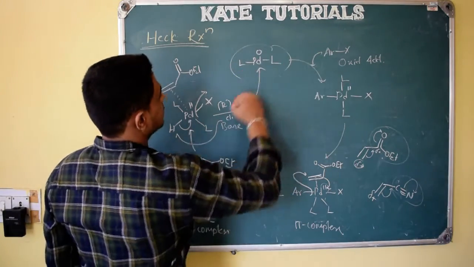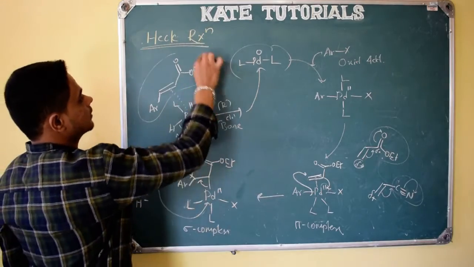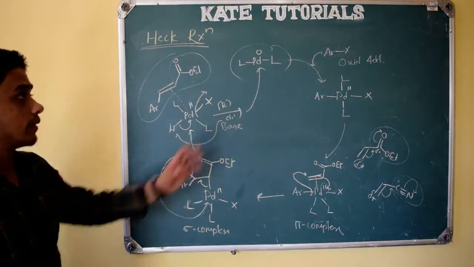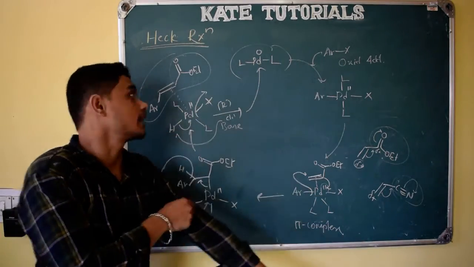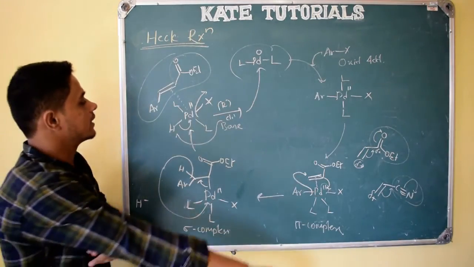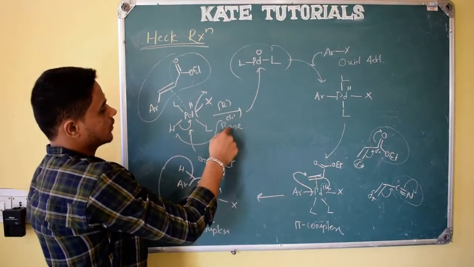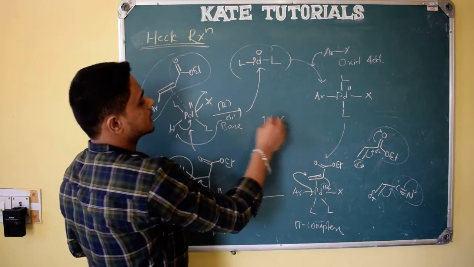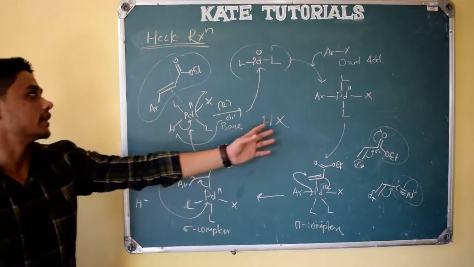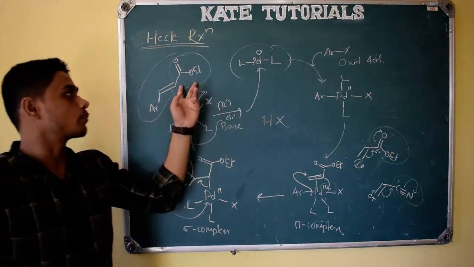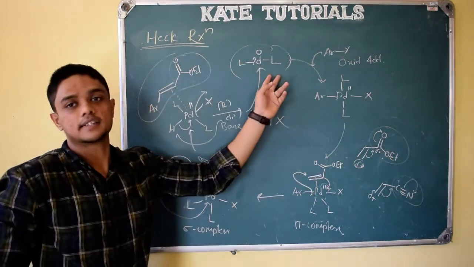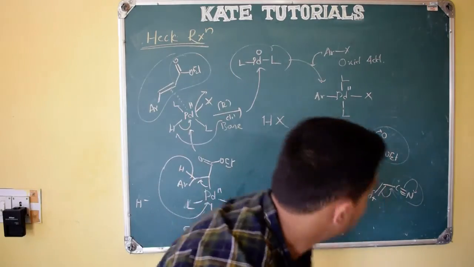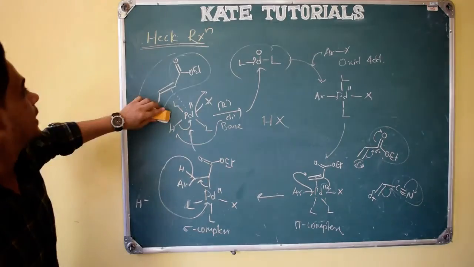We started with this, and we got the product, Ar, C double bond, and electron withdrawing group, the same product as I wrote during the first reaction, right? Here we have used base, and one more byproduct is HX. So HX is a byproduct, our required product is formed, and the catalyst is regenerated with the same ligand and same oxidation state. So this is the mechanism of the Heck reaction.